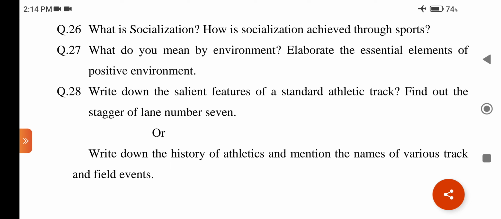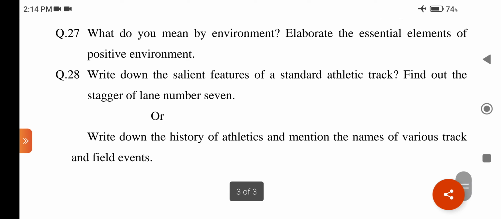Question number 27. What do you mean by environment? Elaborate the essential elements of positive environment. Essential means the important. Elaborate means give more detail. This question is related to chapter number 5, sports and environment. The answer may be, first of all, the meaning of environment.